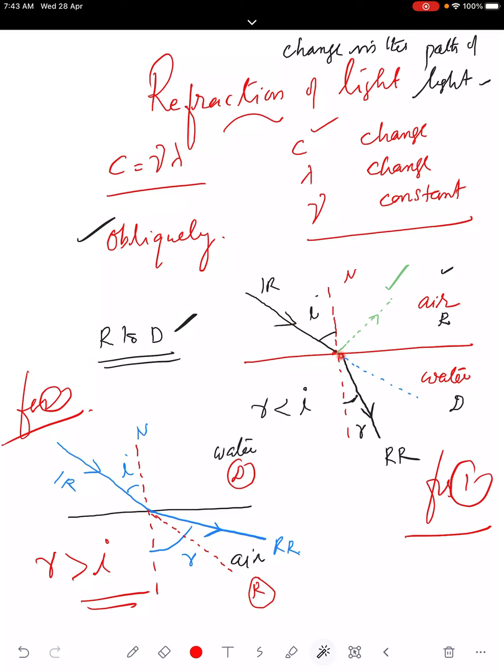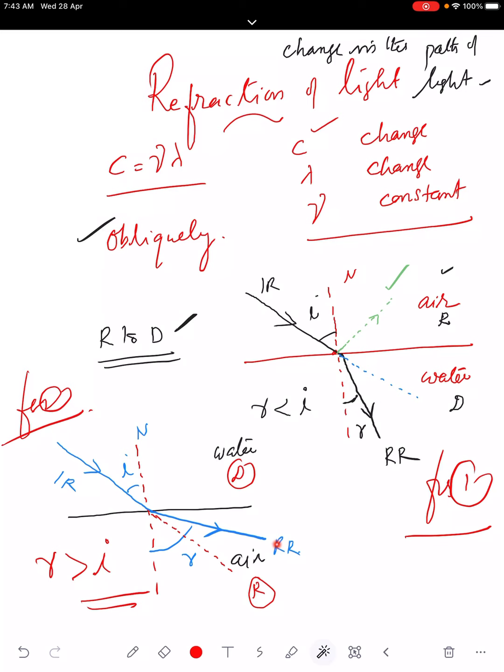Oblique incident ray, this is the initial direction, bends toward the normal because velocity decreases. Here it is, water to air. When it comes here, velocity increases, going away. So when velocity increases, it goes away from the normal. When velocity decreases, it comes toward the normal.